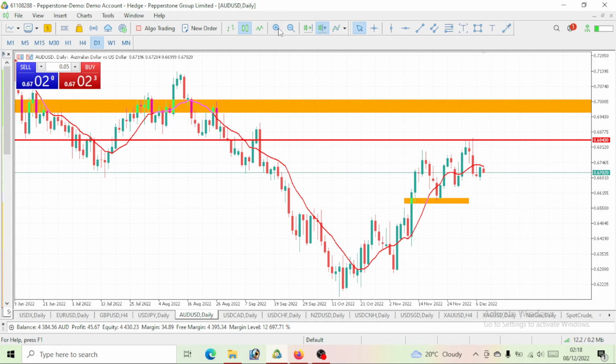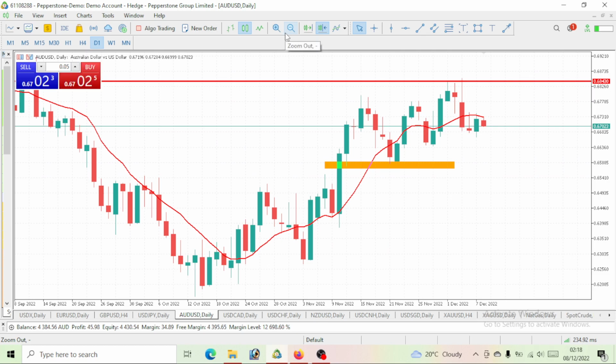Now another one is that before you take any trade, you want to ask yourself, what is the trend for this trade? Be it crypto, commodity, currency, or stocks. Before you actually place your trade, the first thing that should come to your mind is the trend. So what is the trend for this? Clearly, we can say this is an uptrend move. Price is giving us higher highs and higher lows.